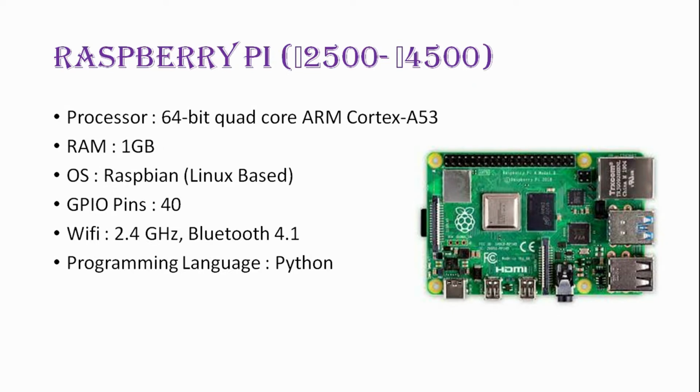First development platform is Raspberry Pi. The price range is between 2500 rupees and 4500 rupees. The processor used in the Raspberry Pi 3 model is a 64-bit quad-core ARM Cortex A53 processor. It has RAM of 1 GB. Then general purpose input output pins are 40. It has Wi-Fi connection of 2.4 GHz and Bluetooth 4.1, and the programming language used on this board is Python.